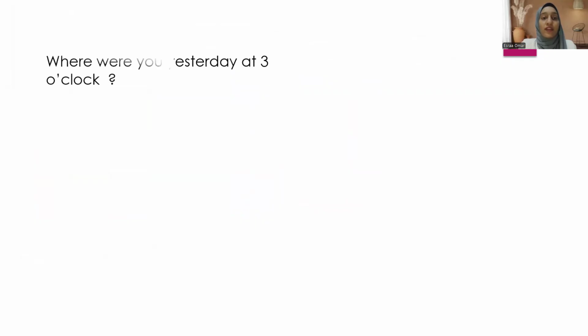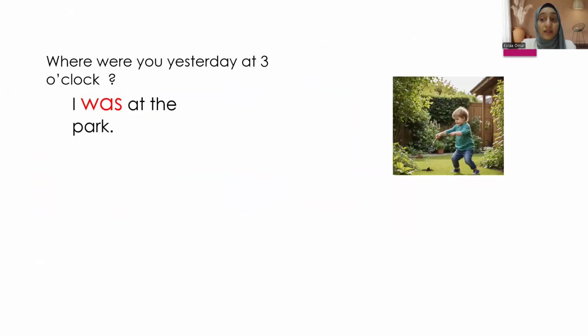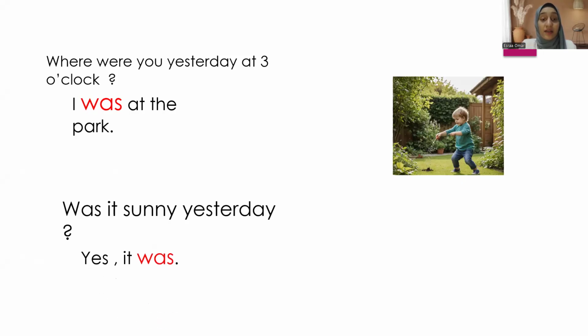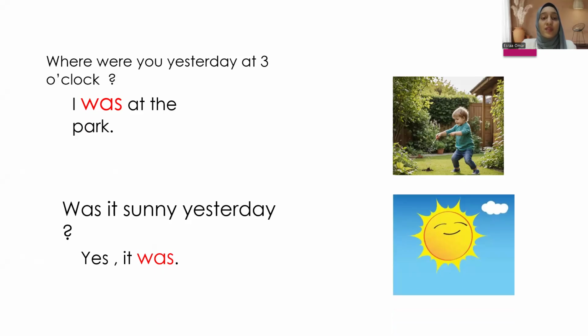So, if I ask you a question, where were you yesterday at 3 o'clock? We can say I was at the park. I use here was, not is. So I said I was at the park. The second question: was it sunny yesterday? Yes, it was. So I'm speaking about something that happened in the past, not the present.